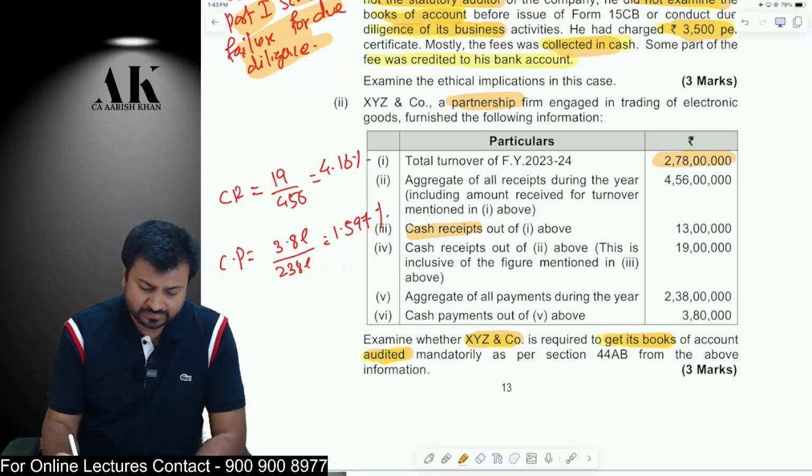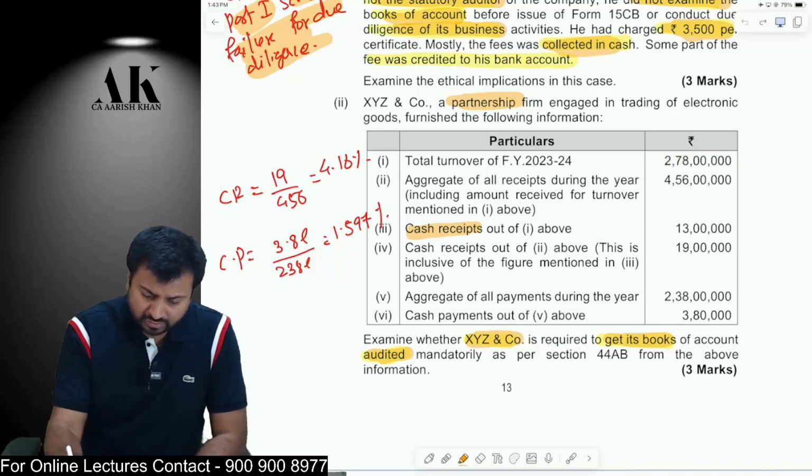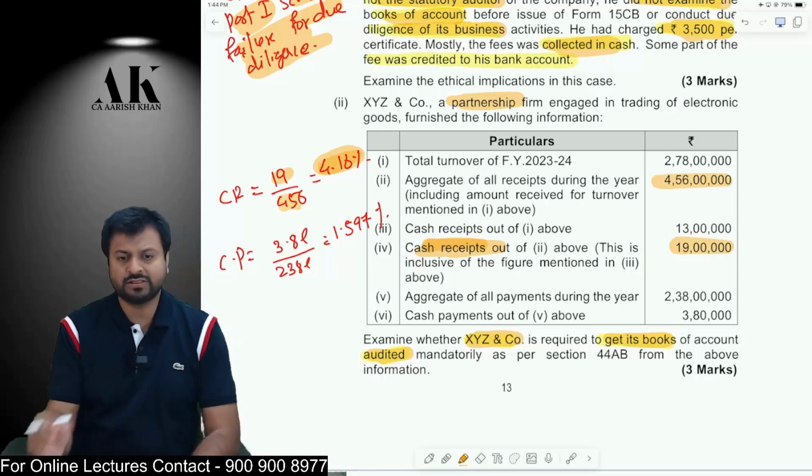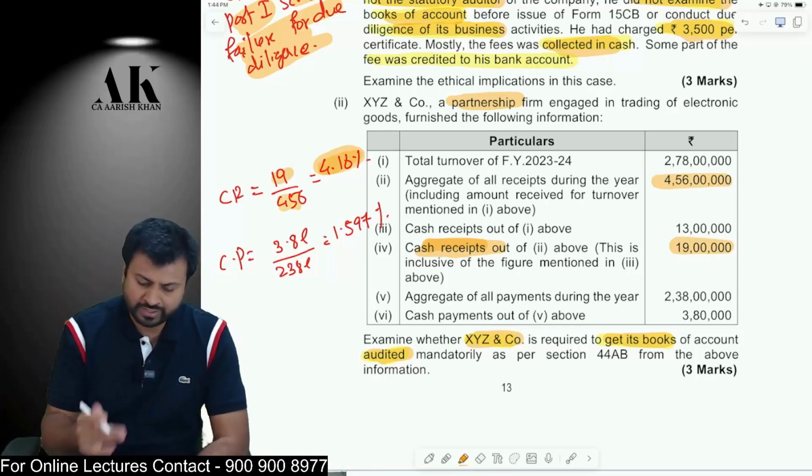Now the cash receipt is how much? This is not the cash receipt. The cash receipt is this one. This is the total cash receipt. The cash receipt is 19 lakhs and the total receipt is 4 crore 56 lakhs. Therefore, 19 divided by 456 comes to 4.16. So the cash receipt is less than 5%. Okay, it is up to 5%.